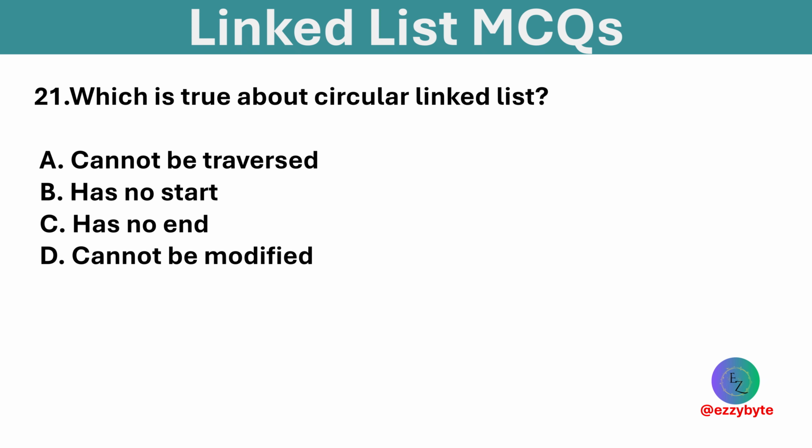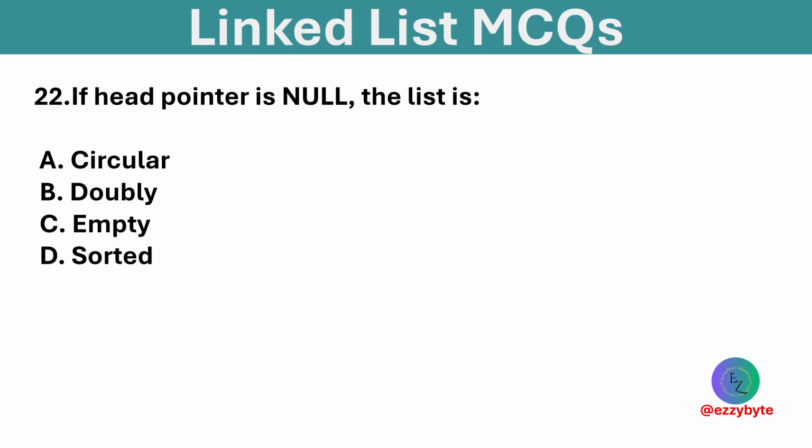Options are cannot be traversed, has no start, has no end, and cannot be modified. Option C is correct. A circular linked list has no end. If the head pointer is null, the list is: options are circular, doubly, empty, and sorted. Option C is correct. A null head means the list is empty.